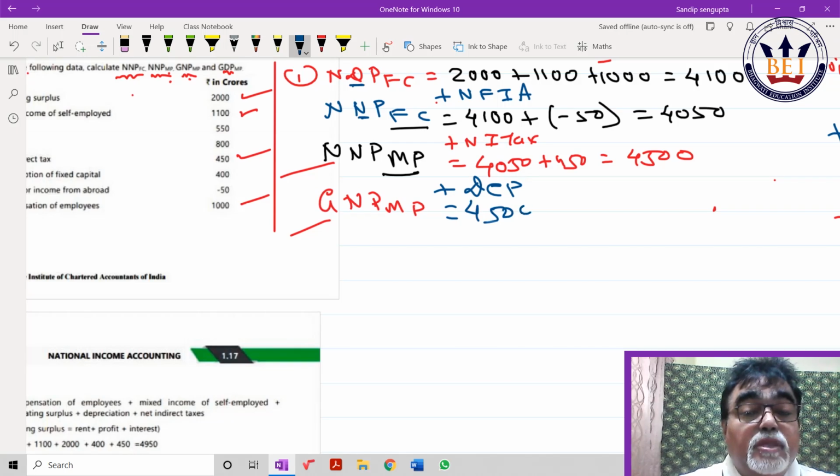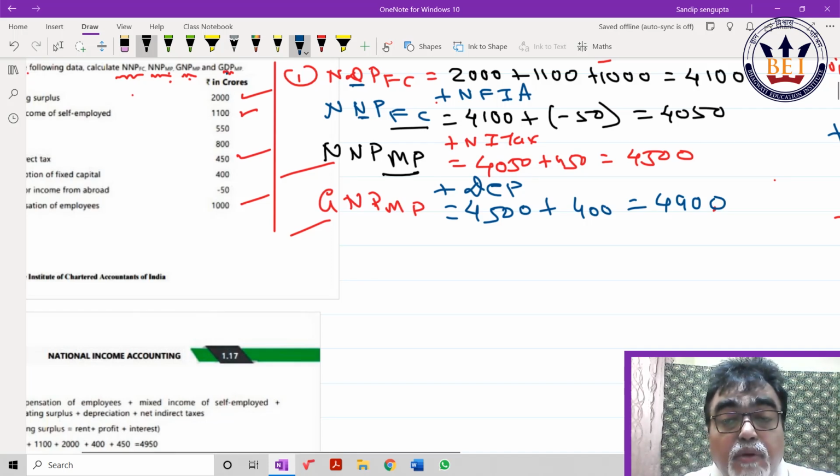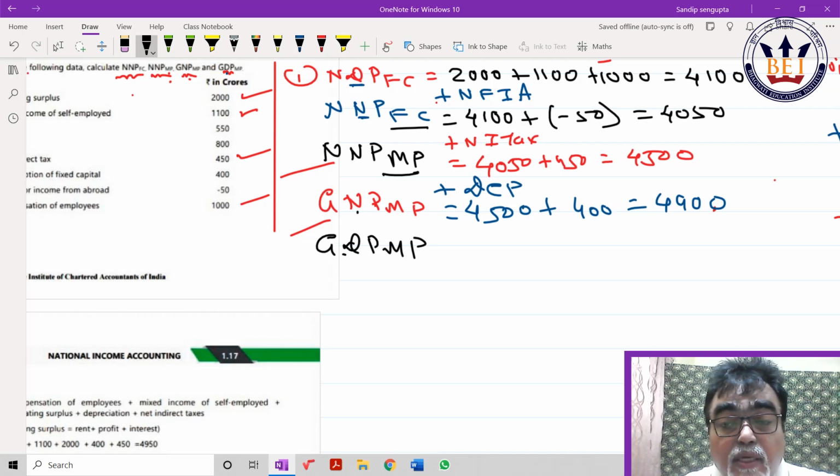Then GDPMP. Careful. GDPMP, check. National to domestic. Domestic to national, you add NFIA. National to domestic, you deduct NFIA. So simple, minus NFIA. So it is 4900 minus NFIA. How much is given? Minus 50, correct?